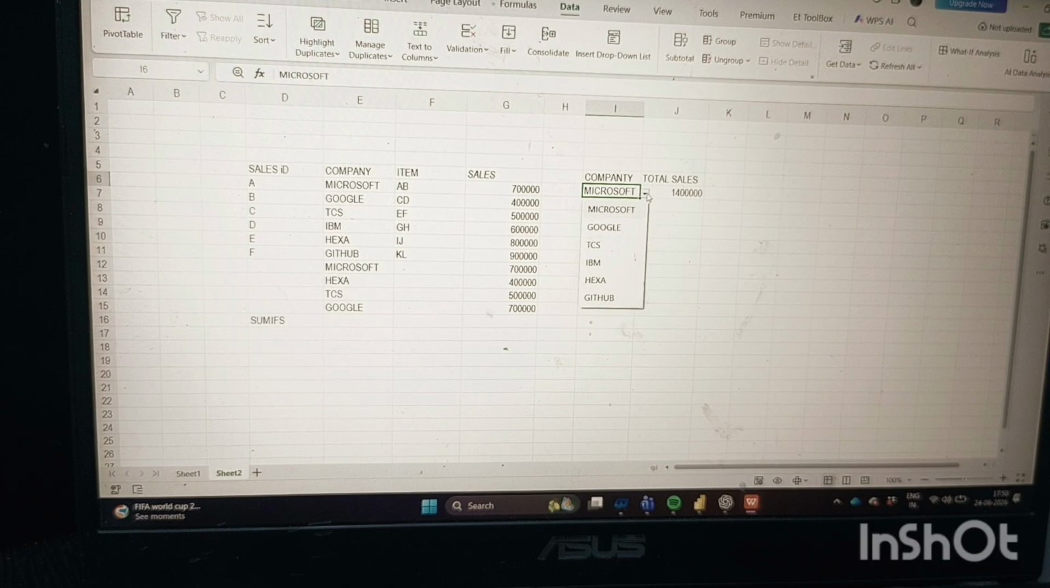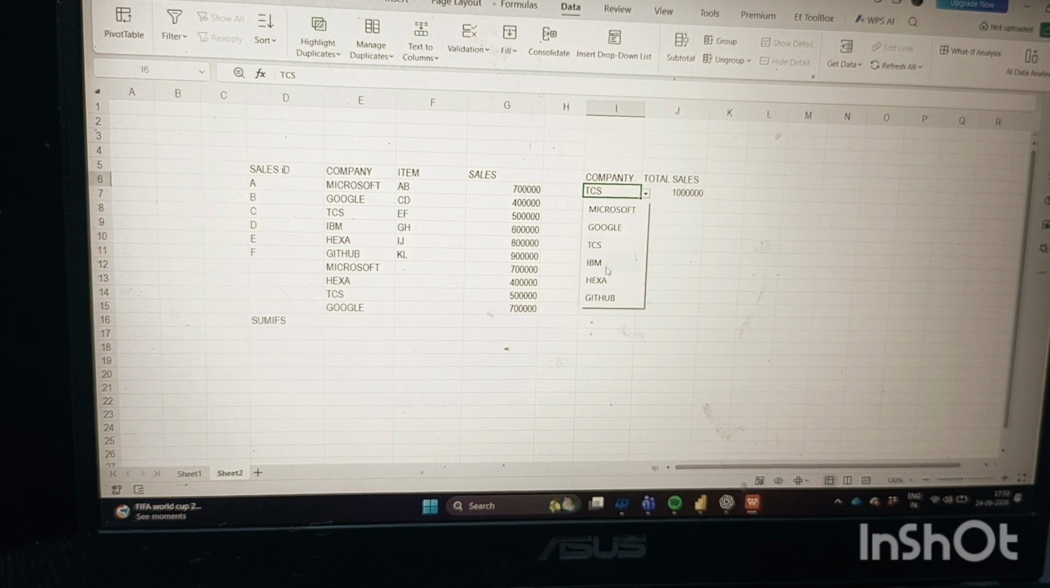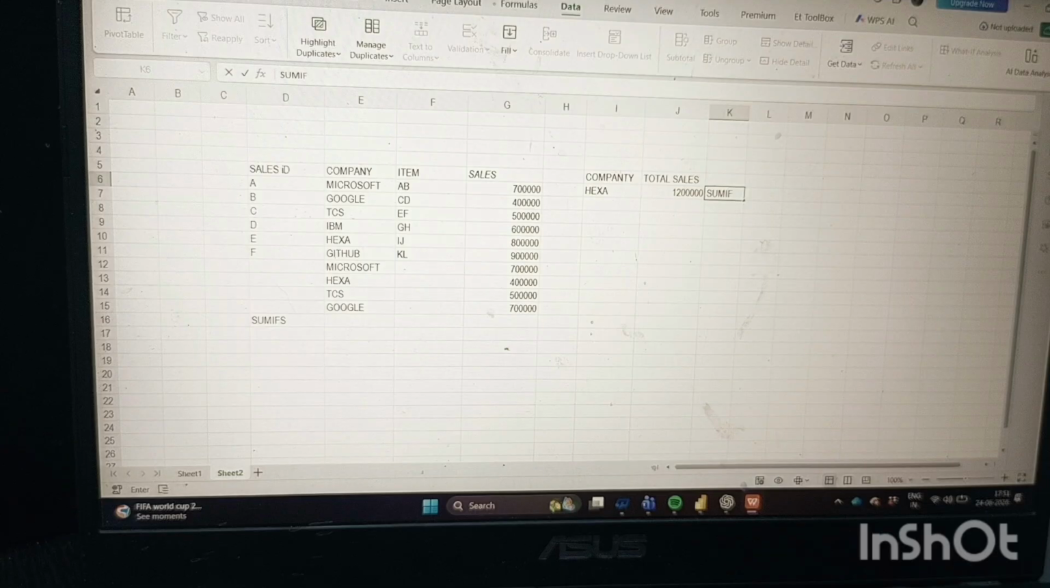Whenever you want to check TCS, it will give the result of TCS. When you check Hexa, it will give you the result of Hexa. So I have taught you and practiced two formulas here. One is the SUMIFS function, and SUMIFS is very important for you guys if you want to learn Excel.